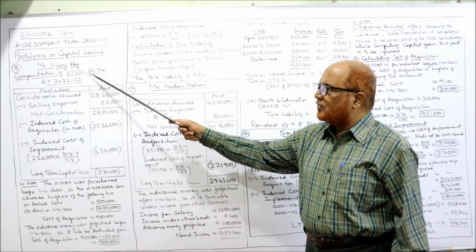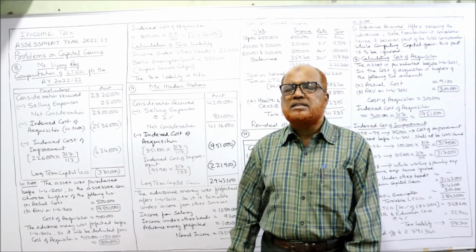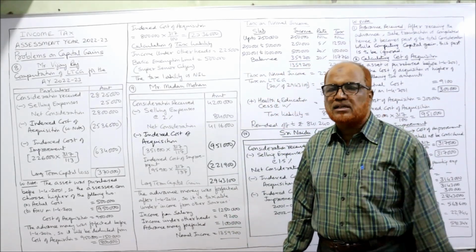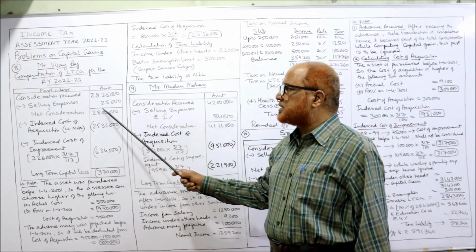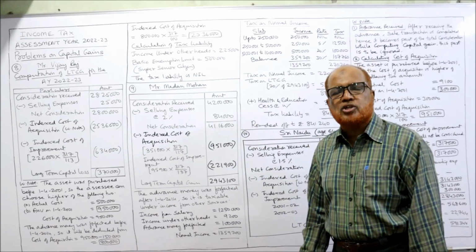Mr. Vijay Raj, computation of LTCG for the assessment year 22-23. Consideration received 28,25,000. This is the amount at which the asset was sold. Less selling expense are 25,000 given in the problem. Deduct 28 lakh net consideration.